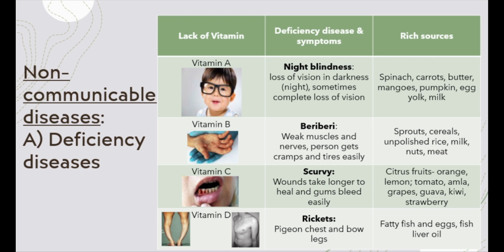Sources of the precursors of vitamin D include fatty fish and eggs, and fish liver or cod liver capsules are also good sources of vitamin D. But the most essential thing for the development of vitamin D in our body is exposure to sunlight.